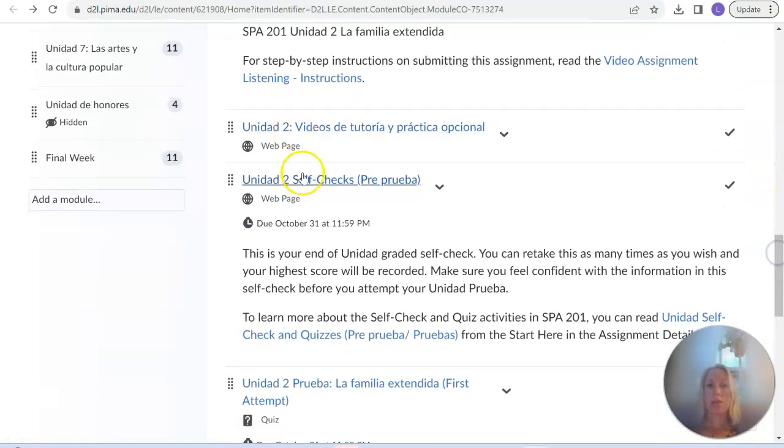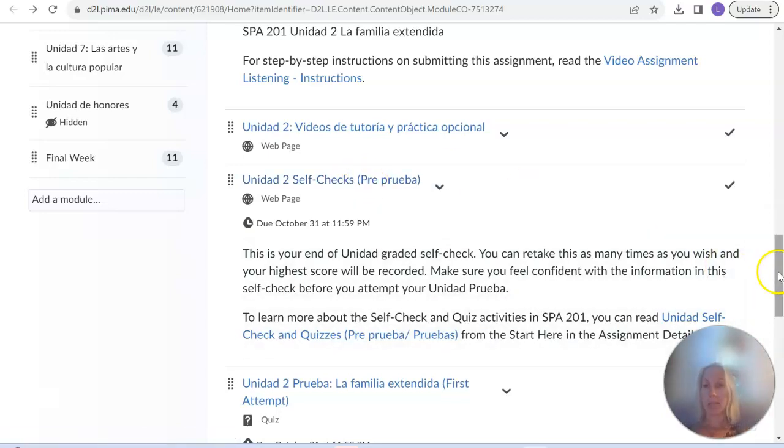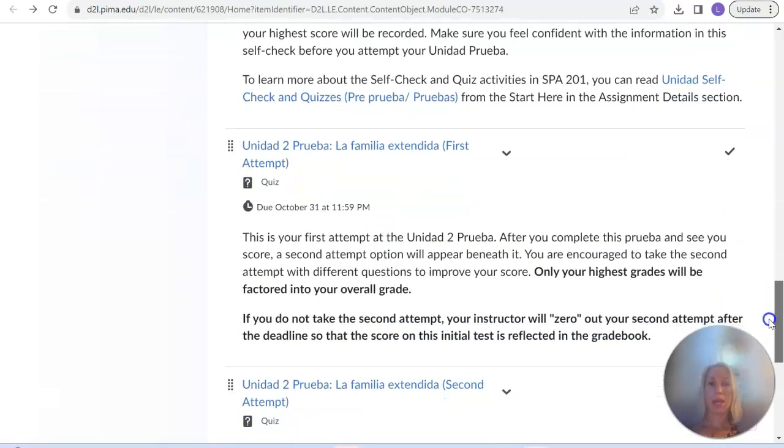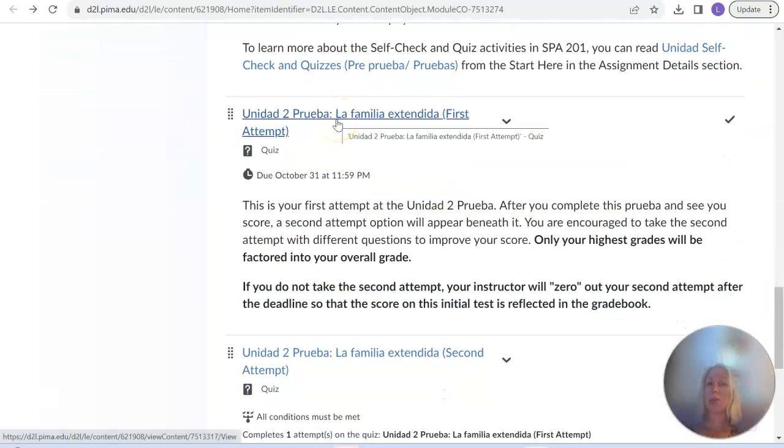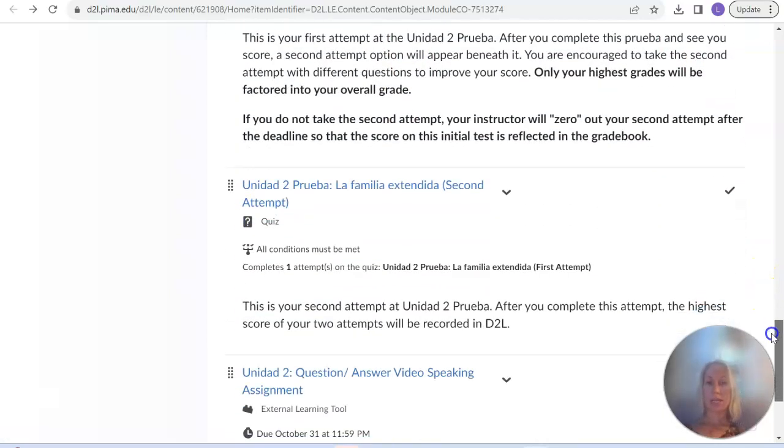And then you have your self-checks. These are your prueba self-checks. They're just pass-fail as well, so as long as you do them, you'll get the grade. And then you have your quizzes. You have 2 attempts. You can just do it once, and if you like that grade, that's fine. Or you can do it twice, and the system will pick the best grade. If you only do it once, I'll put in a 0 for your second grade, so the system will automatically take that first grade. So that's how that works.